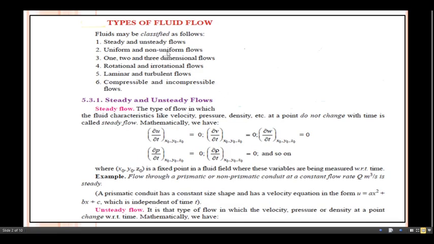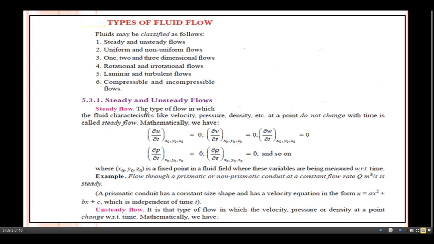So let us start. Here are the types of fluid flow in front of you. These can be classified as steady and unsteady flows. Next, uniform and non-uniform flows. Next, 1, 2 and 3 dimensional flows. Next, rotational and irrotational flows. Next, laminar and turbulent flows. Next, compressible and incompressible flows. So let us start with the first one, steady and unsteady flows.